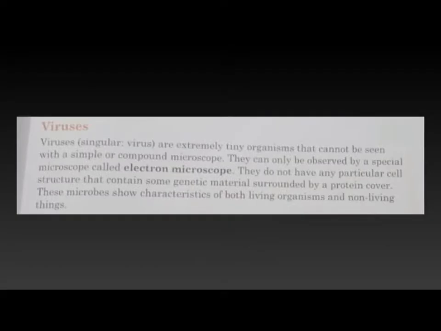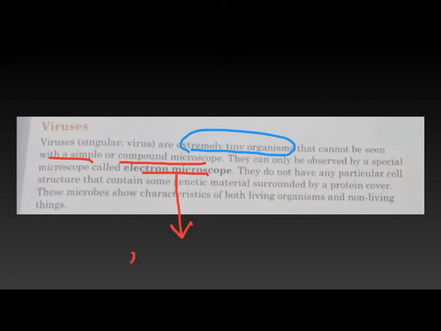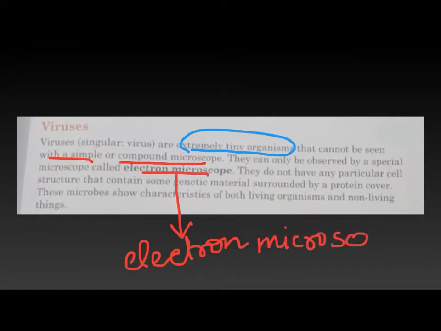So viruses are tiny organisms. They are very small, and they cannot be seen with a simple or compound microscope. We require special microscopes to observe them, and these are called electron microscopes. So tell me, with which microscope can we see viruses? We can see viruses with the help of an electron microscope.